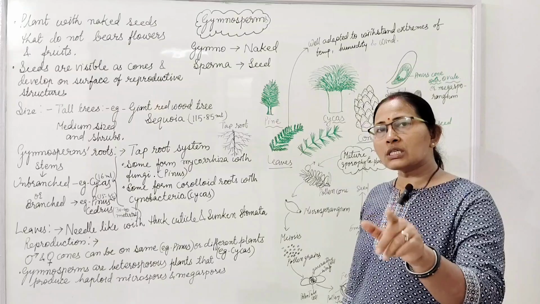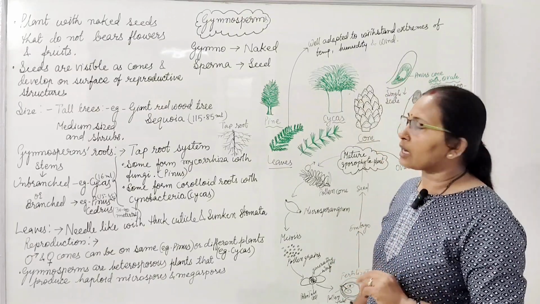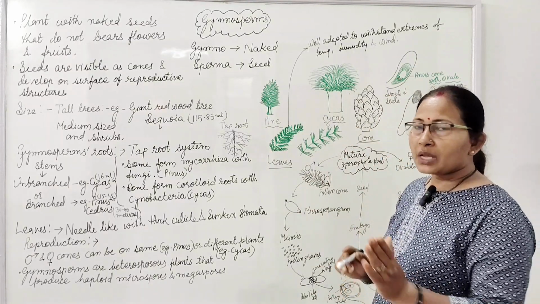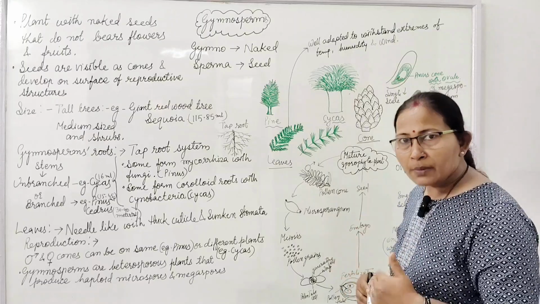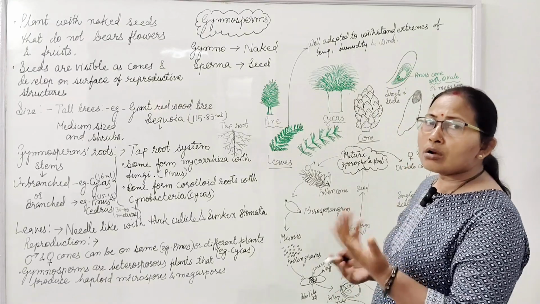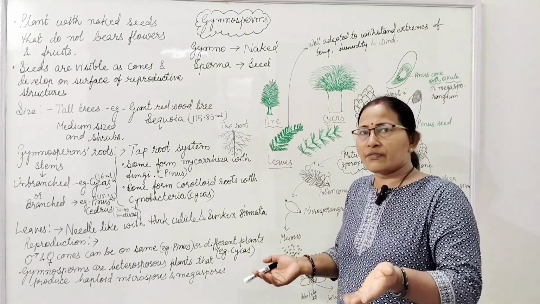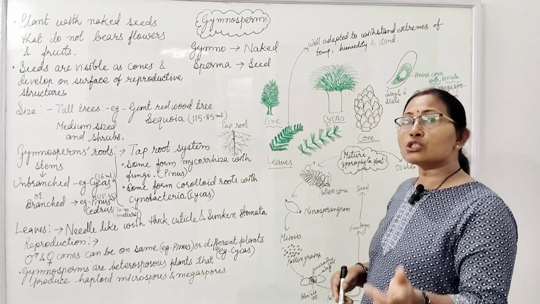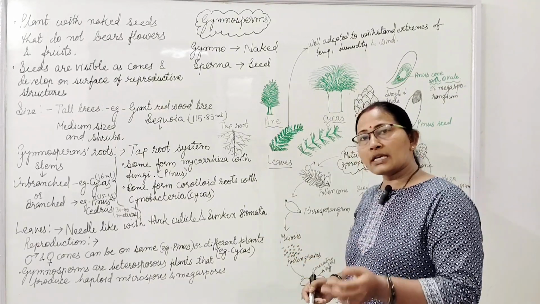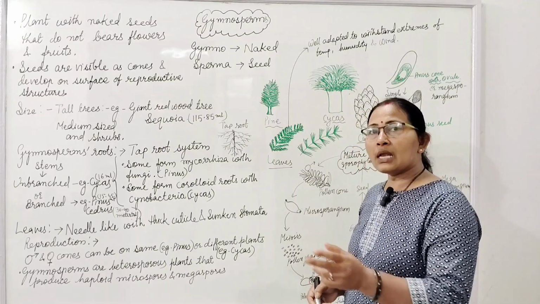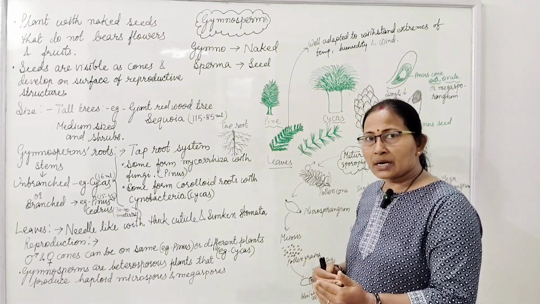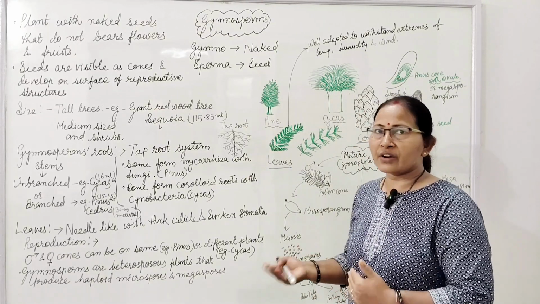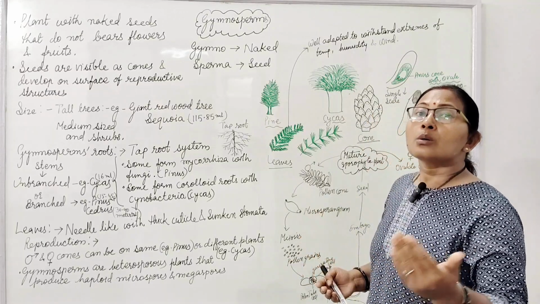These cones may be on the same plant, or may be on different plants. In the case of pinus, male and female cones are found on the same plant, and in the case of cycas, male and female cones are on two separate plants.